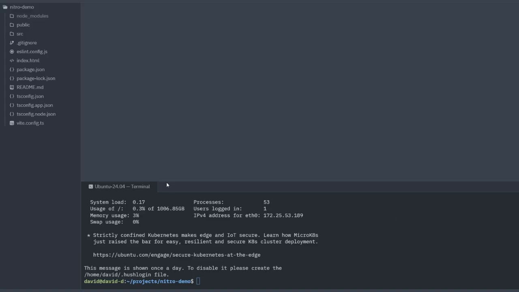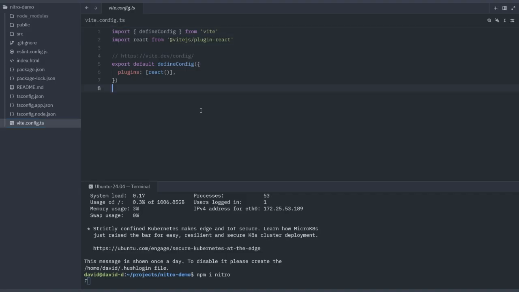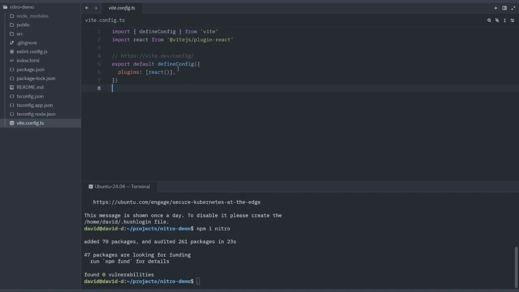We first now need to add Nitro to our project. So let's go npm install nitro. Once it's loaded, we'll have to update our Vite config file. So let's get that open. All right, we're good.